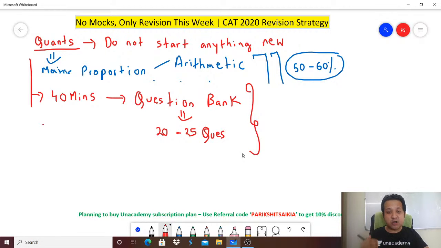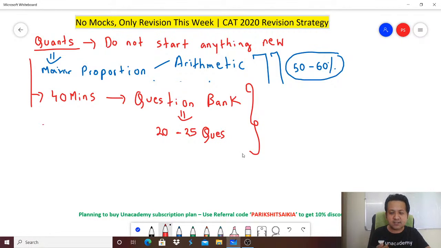Please identify your strong areas. In quants, you might be very good at solving arithmetic questions, but poor at solving geometry questions. Then please concentrate on the strong areas these last few days. Why? Because anything which you could not get good at over a period of 5-6 months, you will definitely not be good at in just 7 days. To be very honest, that is practically nearly impossible. So if you are good at arithmetic, these last 6 days, stress on arithmetic.